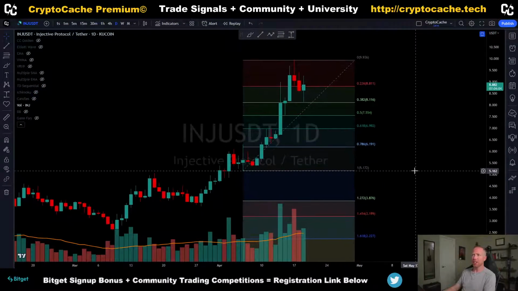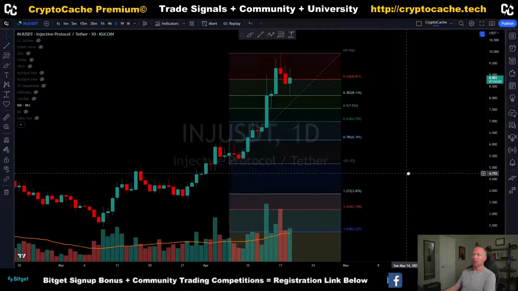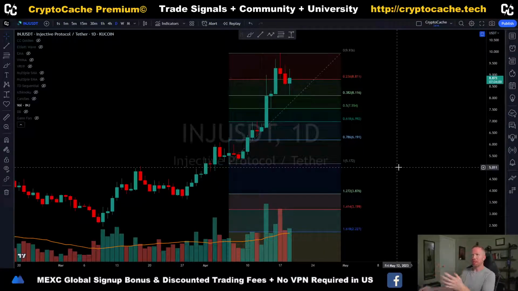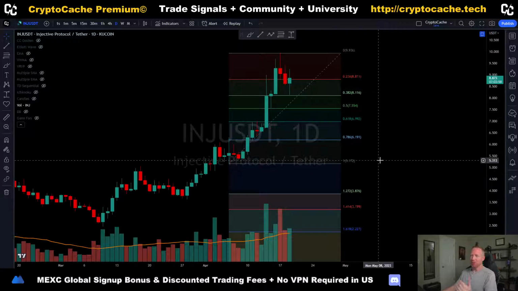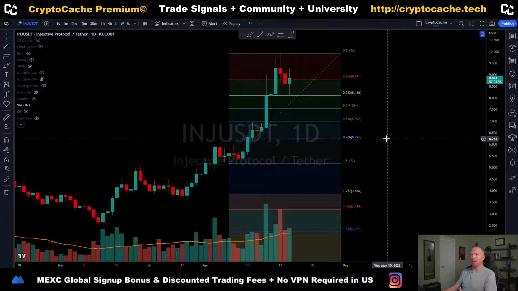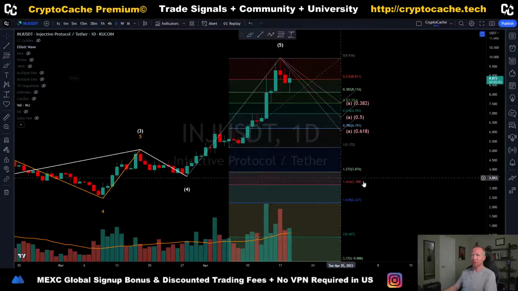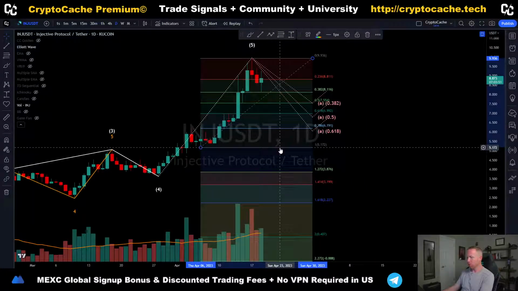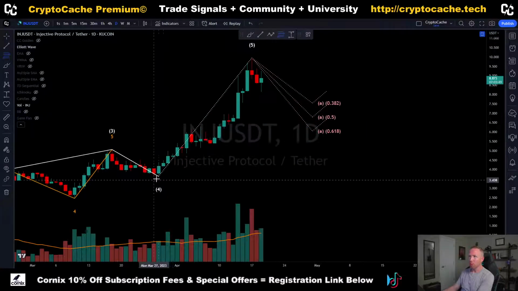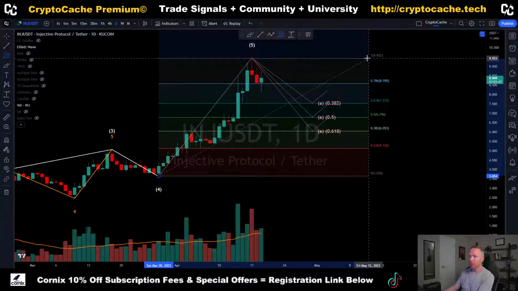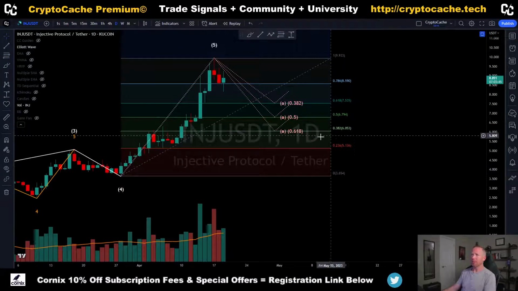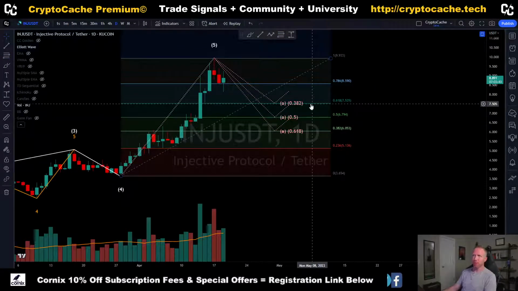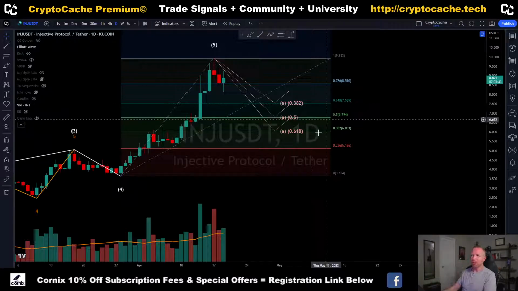Taking a look at Injective here, the last one for the day, we can see of course that the price action is, big surprise, coming down. We expected this for some time. But when it comes to the DCA targets, we can take a quick look here, and this is where things get pretty interesting. We can draw out some new Fibonacci retracement levels. You can see what that looks like, because again, the 0.382, 0.5, and 0.618 are the most common characteristics for retracement.